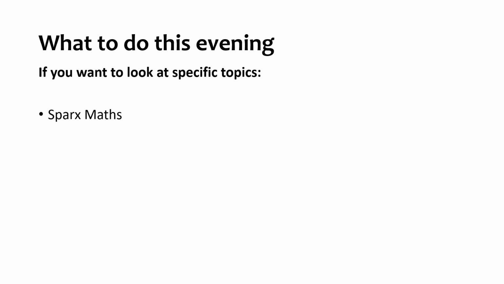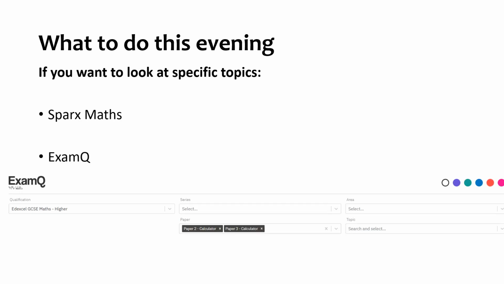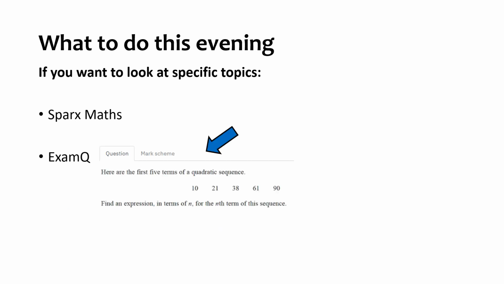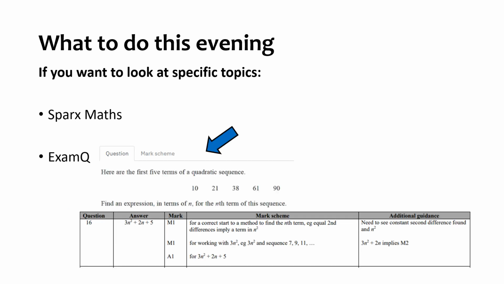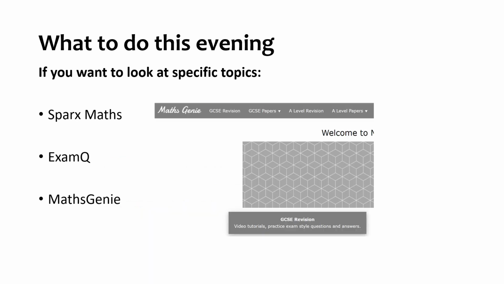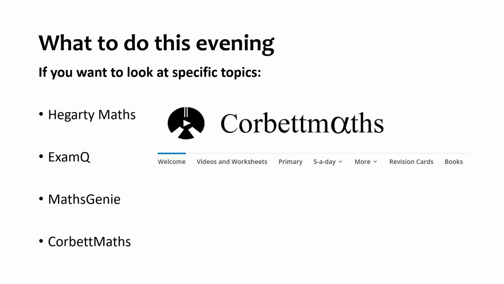You have got Sparks Maths, we've mentioned that. You've got Exam Q, again checking that you're on the right tier, and now you're looking at calculator questions. And remembering that you've got your mark scheme there that you can look at the answers so you know exactly how well you've done. You've got Maths Genie, so make sure you click on GCSE Revision, it's all split up by topic. And you've got Corbettmaths, so same thing.